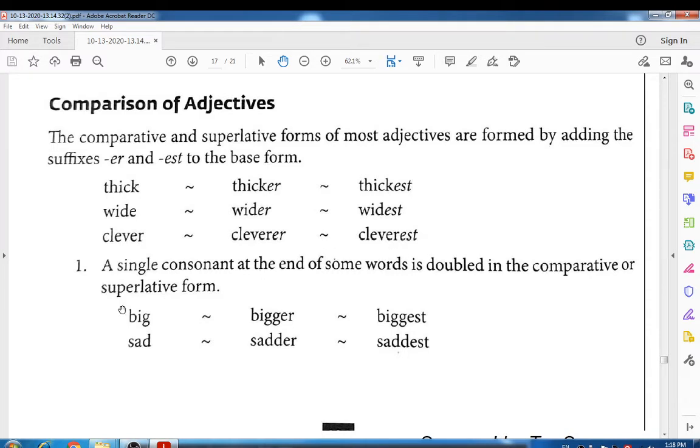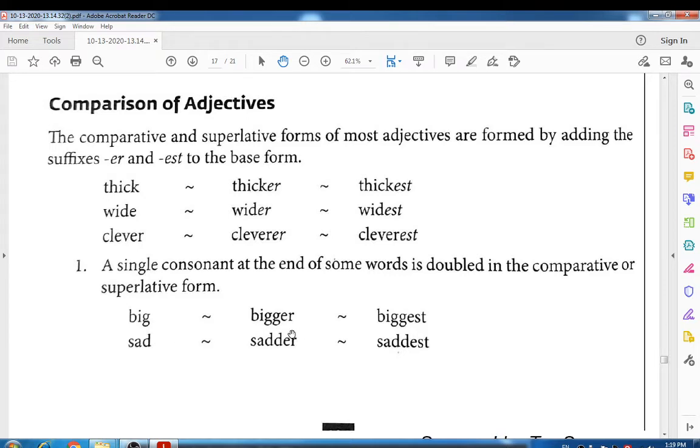Okay, like that. Students, a single consonant at the end of some words is doubled in the comparative or superlative form. Sometimes there is a single consonant at the end of the word, like the words big and sad. When there is a single consonant, you have to double it while writing the comparative form, right?